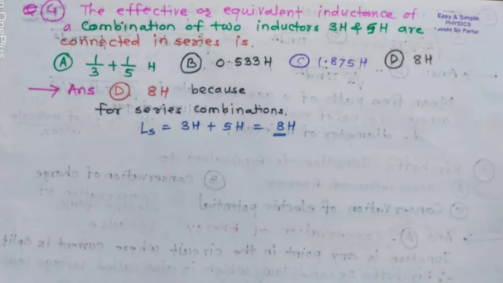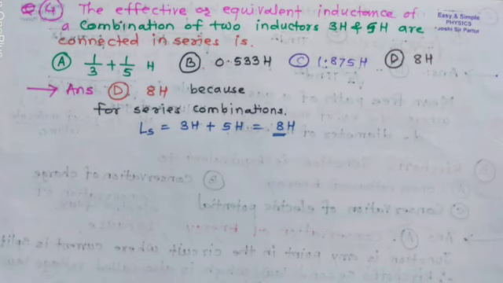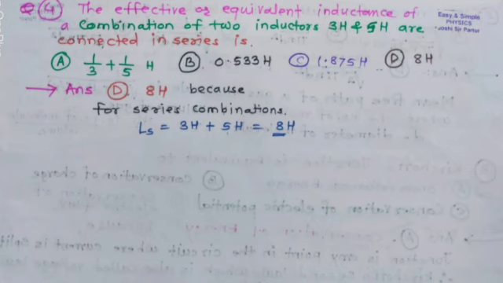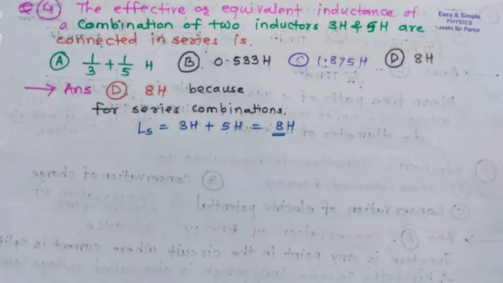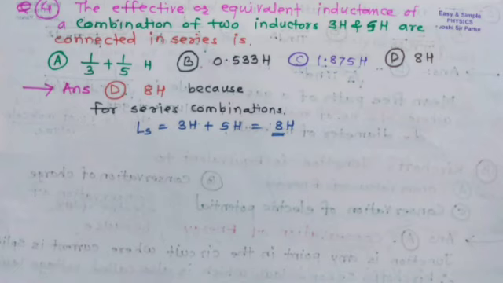Here H is Henry. So the answer to the question will be option D, 8H, because for a series combination the equivalent inductance is Ls equal to 3H plus 5H, which is 8H. So the answer is 8H.